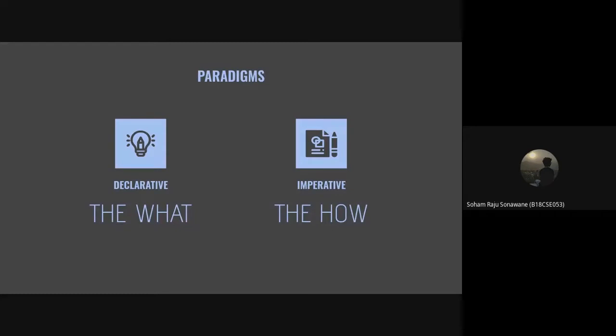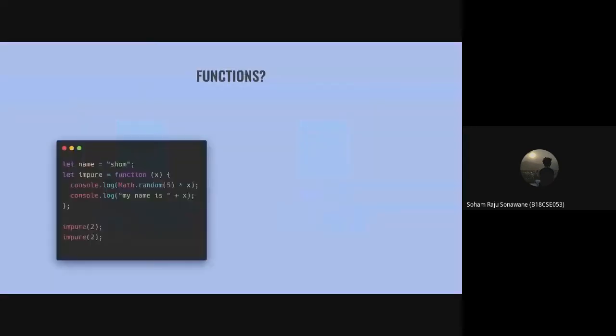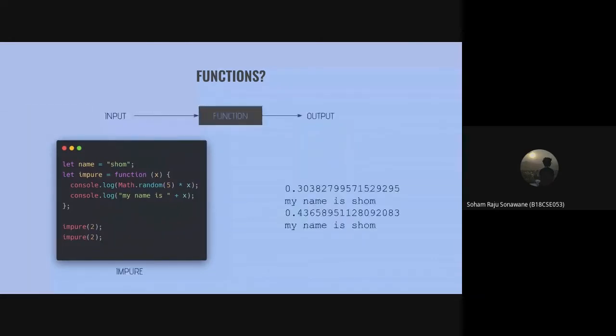So let's talk about functions a little bit. What are functions? Well, I believe if someone asks us what functions are, the most basic definition that we can give is something that takes an input, processes it, and gives an output.